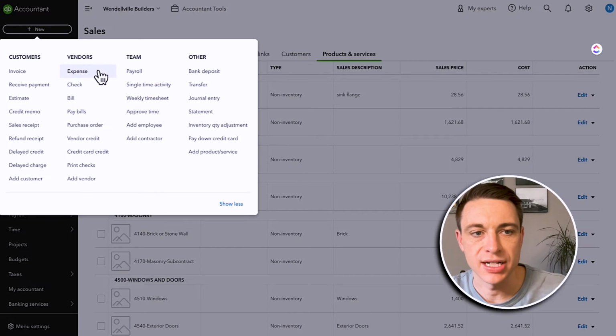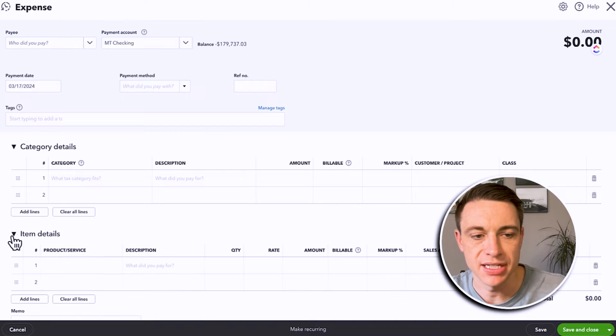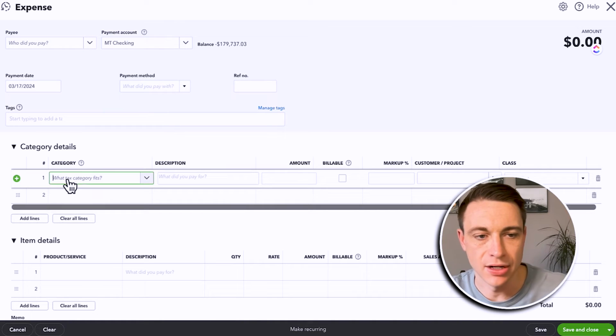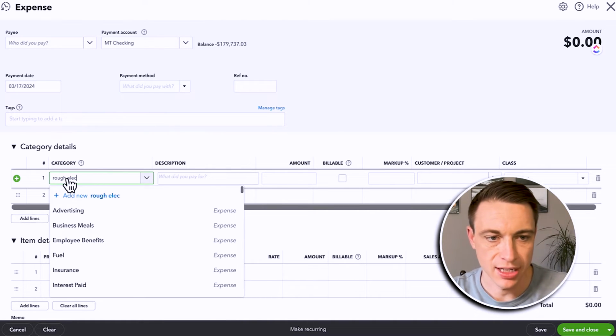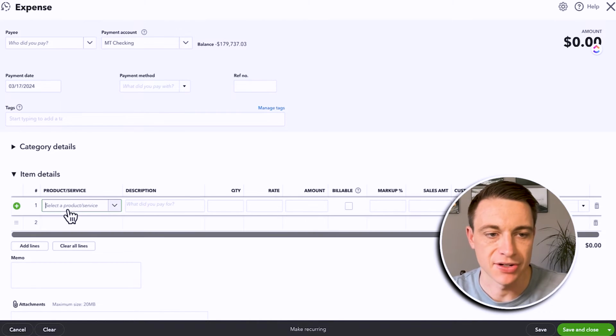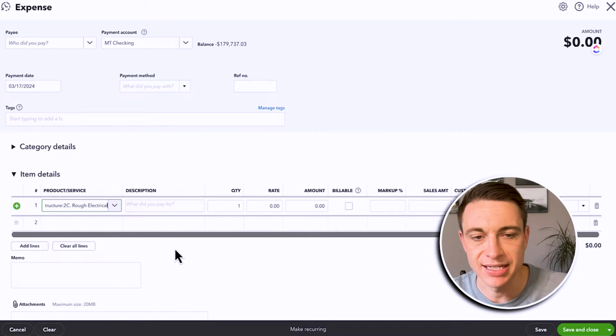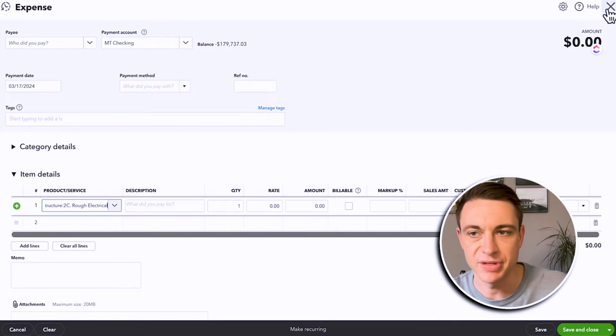Now, when I go to create an expense, I'm going to have this additional dialog here for item details where instead of adding, here, rough electric, we don't want to do that. I don't want my account to be rough electric. Instead, I want my product and service to be rough electric. That's going to give me the detail I need, but it's only going to go to one account. Let me show you what I mean.